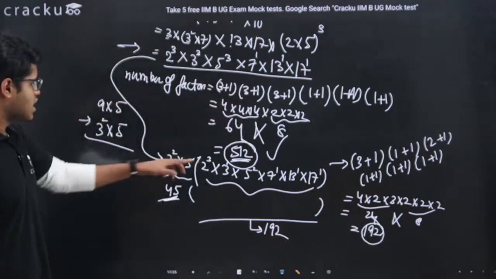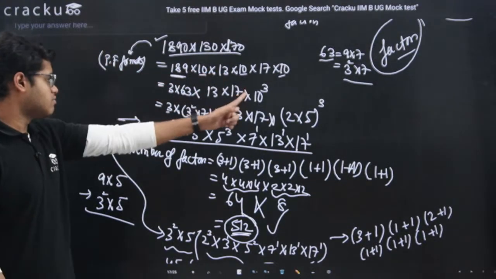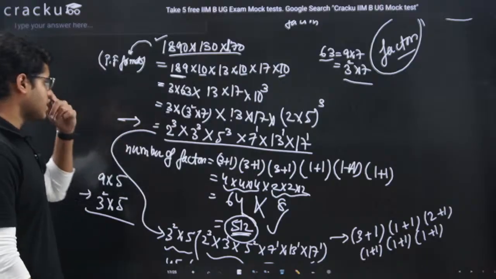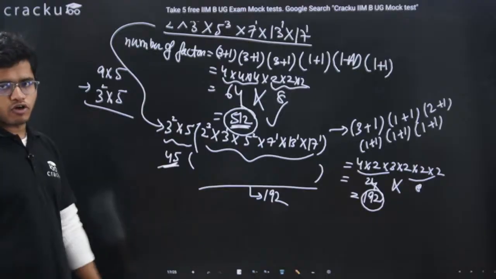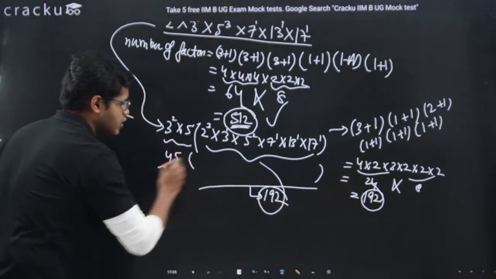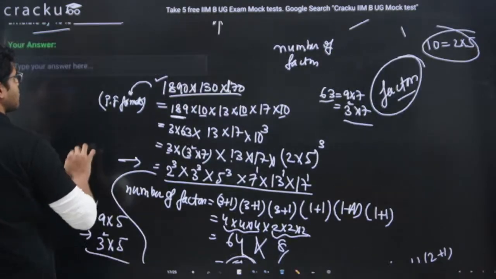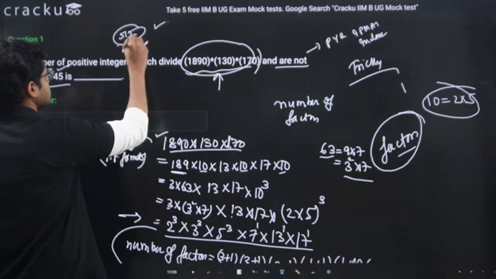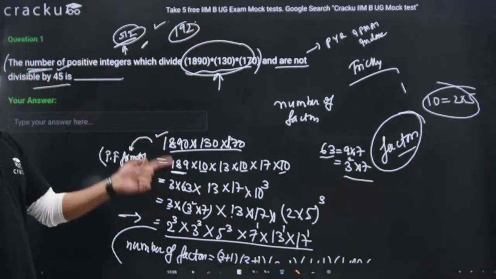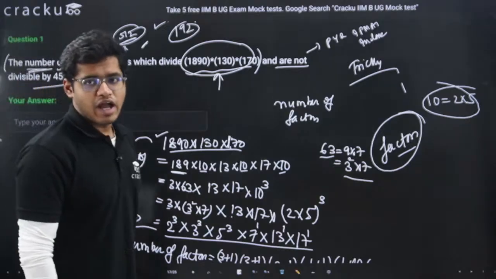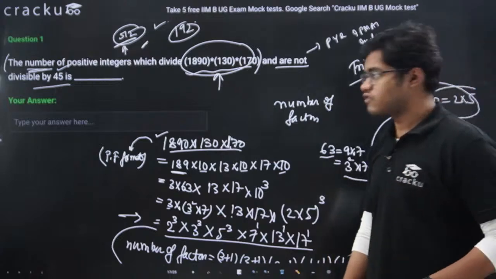Right? This thing we have derived from here. This big number we have converted into prime factorization. We have used this prime factorization to find factors which will be divisible by 45, and we are getting 192 as the answer, which means, guys, among these 512 numbers, 192 numbers are there which are divisible by 45. Among these 512 factors, we know 192 numbers are divisible by 45.